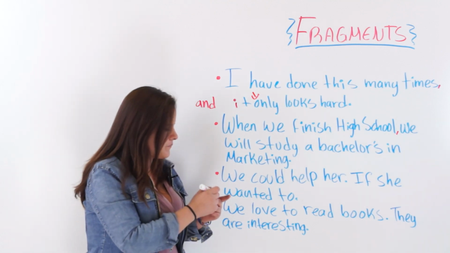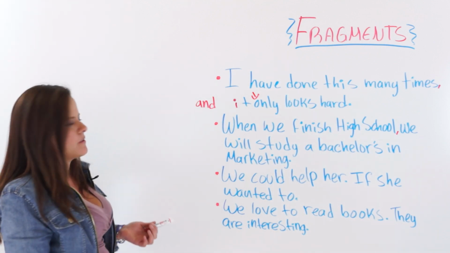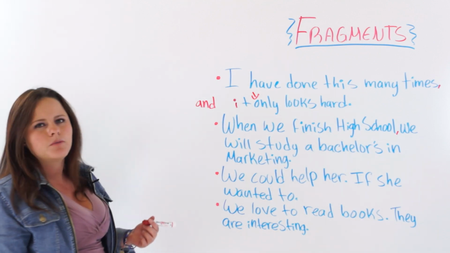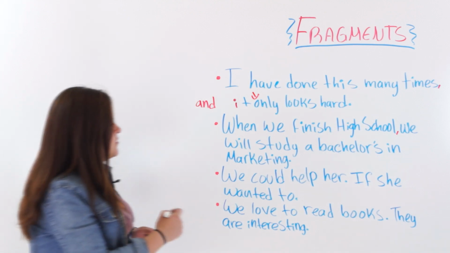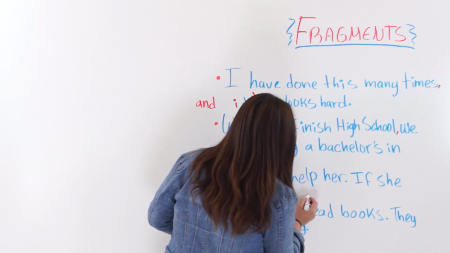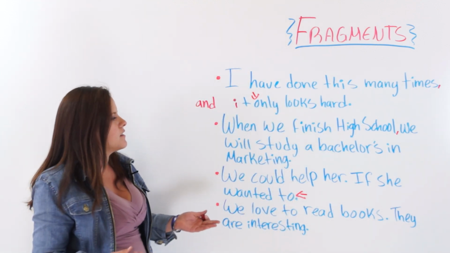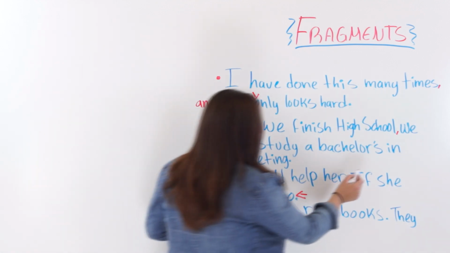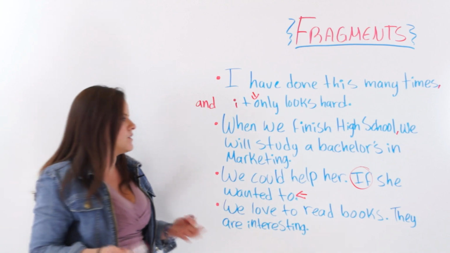All right? And the next one. We could help her. Period. If she wanted to. Period. So this here, if she wanted to, it's a fragment. Because you can see we're using if, so it's part of a conditional.